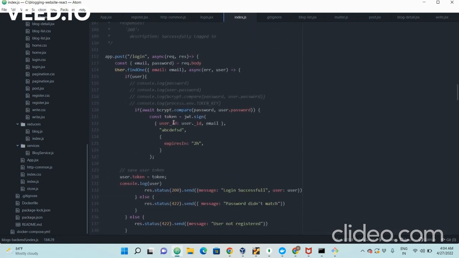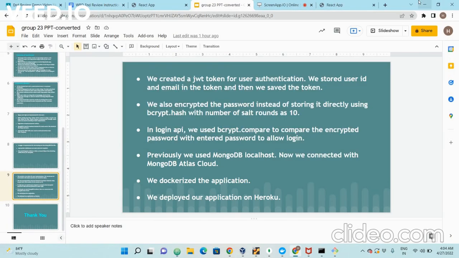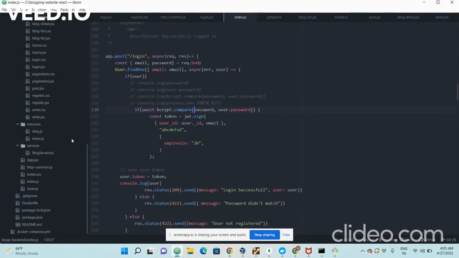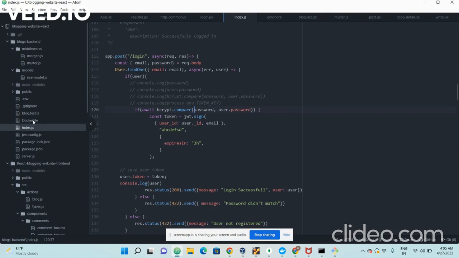And in the login API, when we want to compare the typed password with the original encrypted password, we use the function bcrypt.compare. And also previously we were using MongoDB localhost. Now we connected it with MongoDB Atlas, and we also Dockerized the application. So there are two Docker files now.